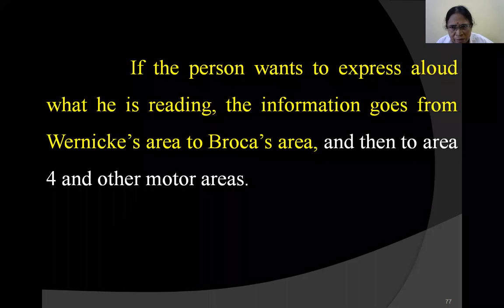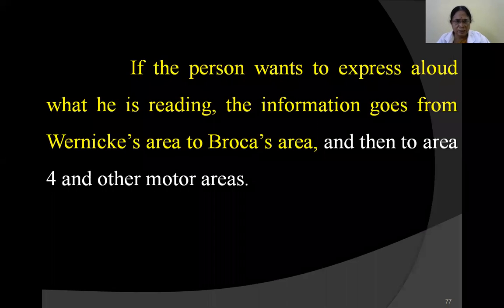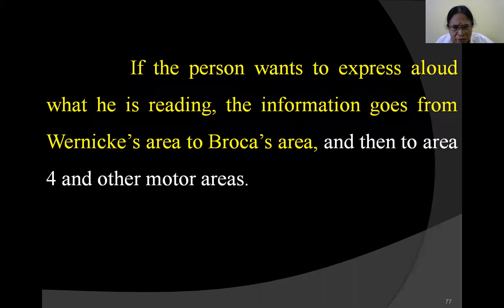This is the same pathway as if the person wants to speak, but the only difference we see here is that the information is going to the angular gyrus. For reading that is to be pronounced aloud, if you want to pronounce aloud whatever you are reading, the information should go from the visual area to the visual association areas. It's going to the angular gyrus, and this is not there when we are speaking directly. When we are speaking directly, the information need not go to the angular gyrus.